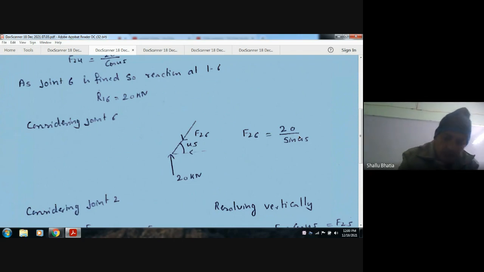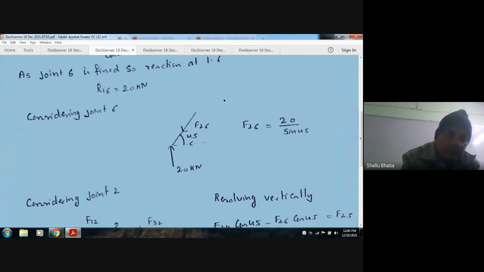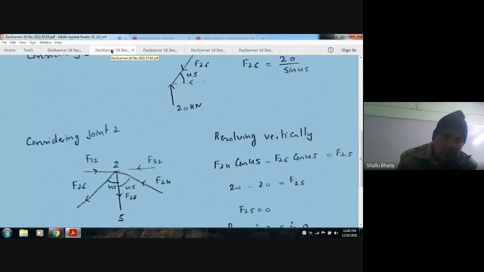Next, now we have to find out the force in member 25. We have found out the force in F24 and F26. Now to find F25, take joint 2. So this is joint 2.